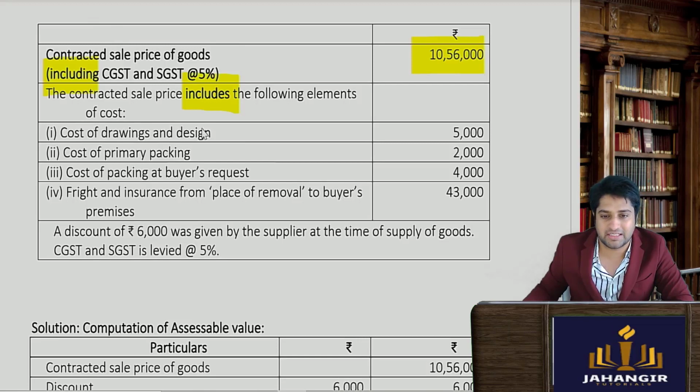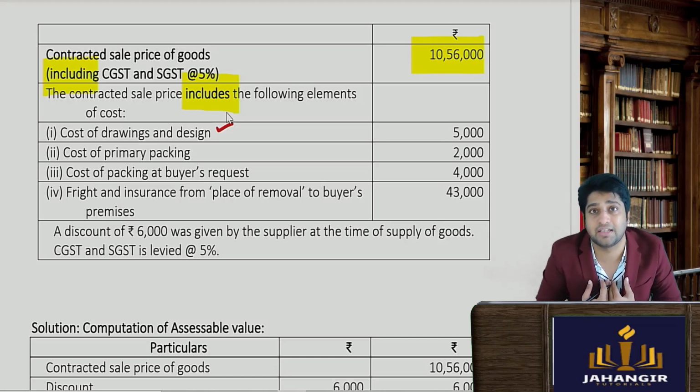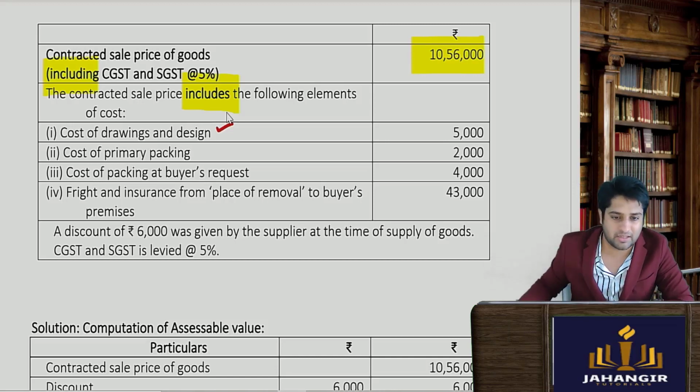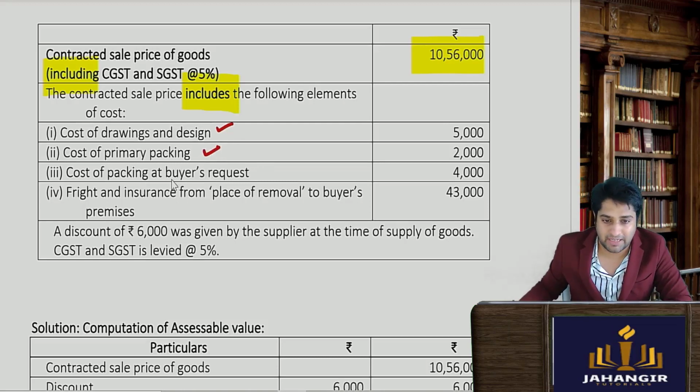Cost of drawing and designs. Now this should have been included, since all the kinds of cost which the supplier is incurring, he will load it all into the cost of the goods. So this is correctly loaded or included. Cost of primary packing also to be included. Cost of packing at the buyer's request is also to be included. Freight and insurance.